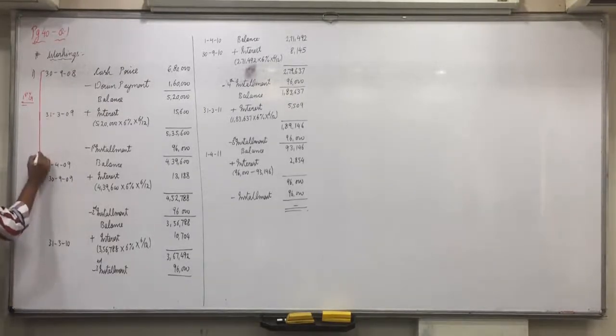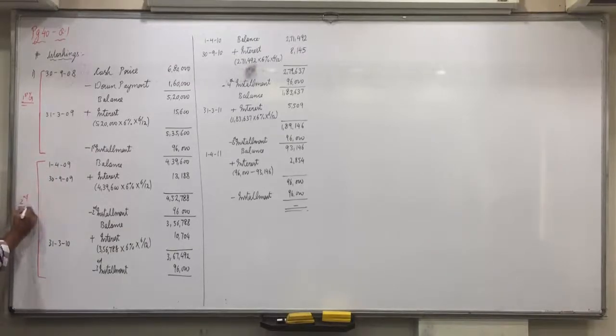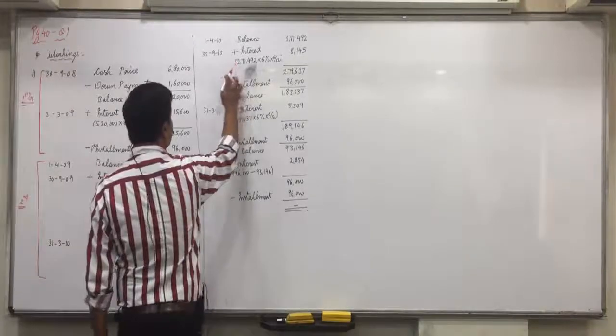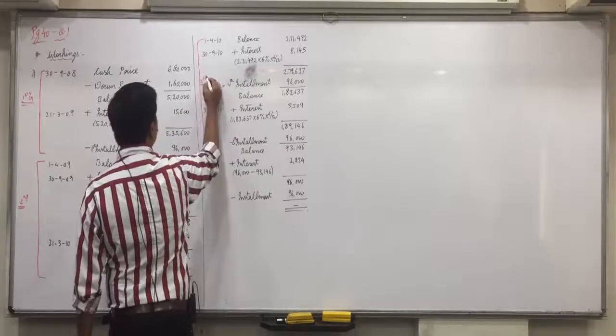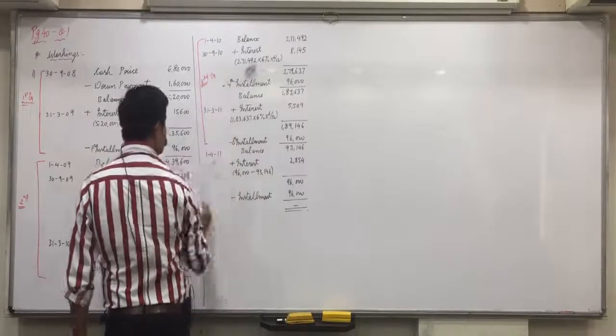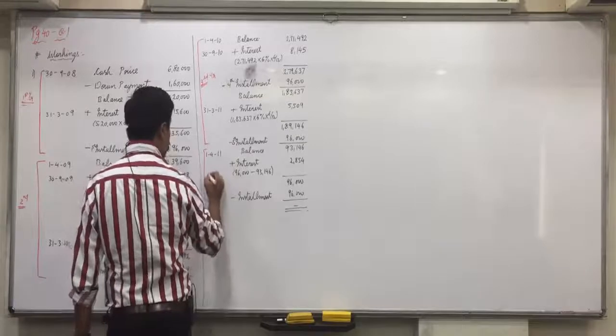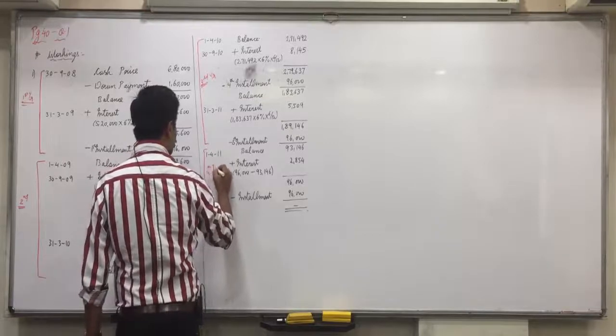This all comes in first year. Here this all comes in second year. 2 installments fall in second year. Okay. Then again 2 installments fall in third year. And again 1 installment falls in 4th year.